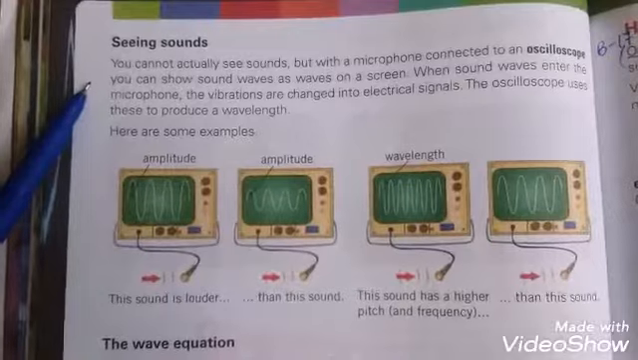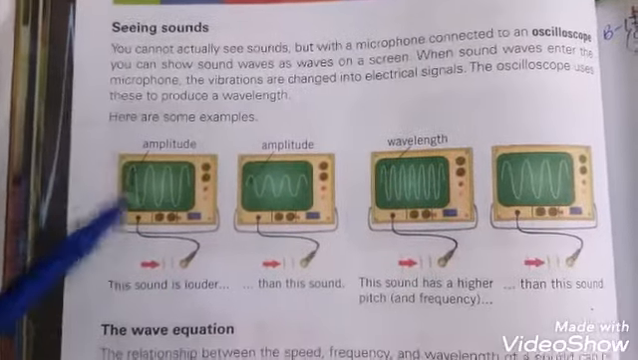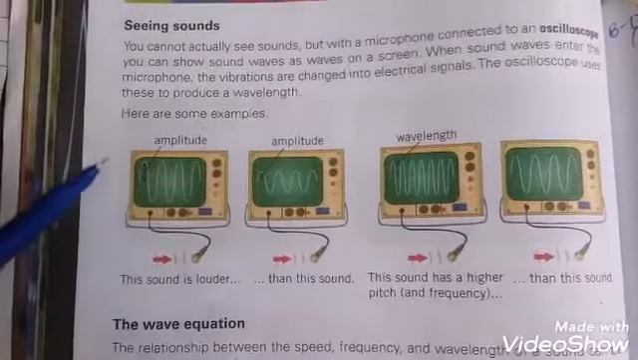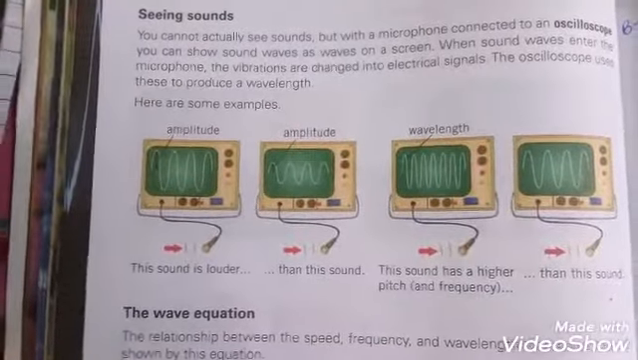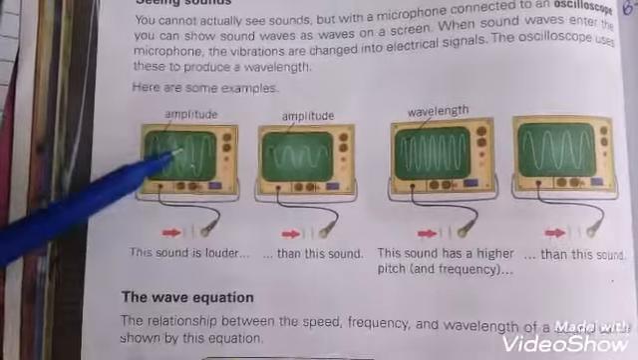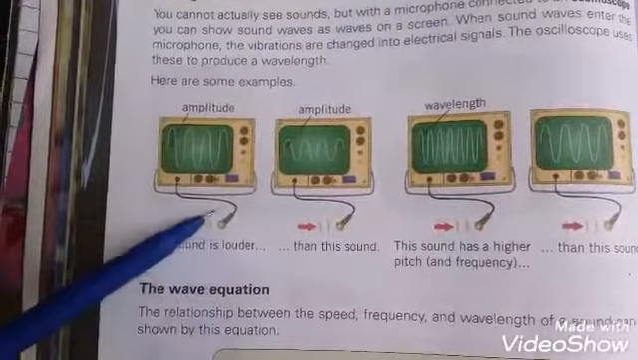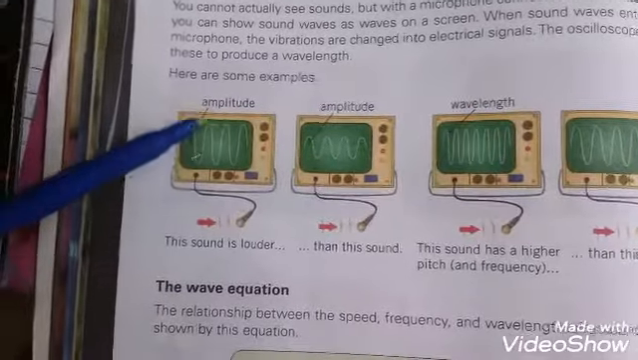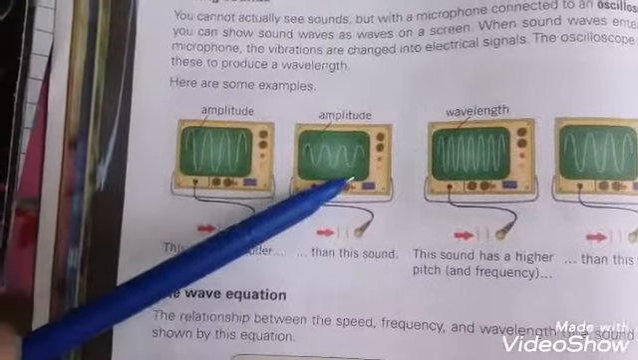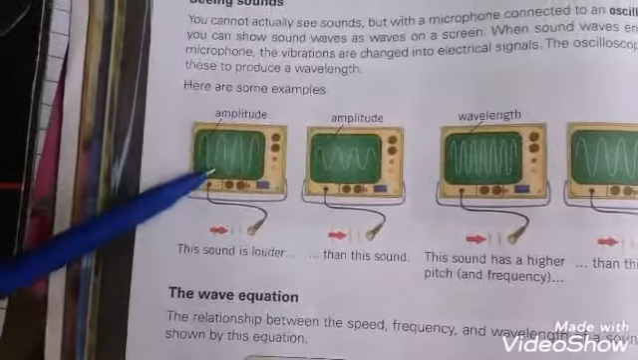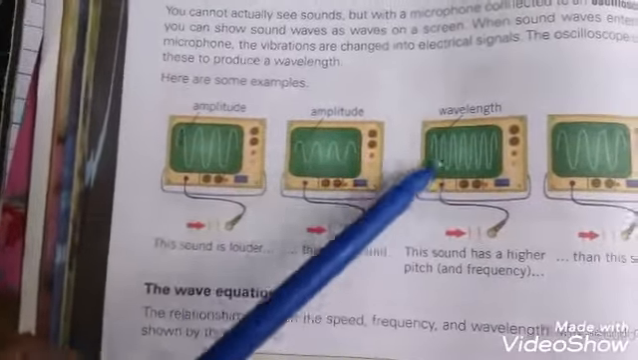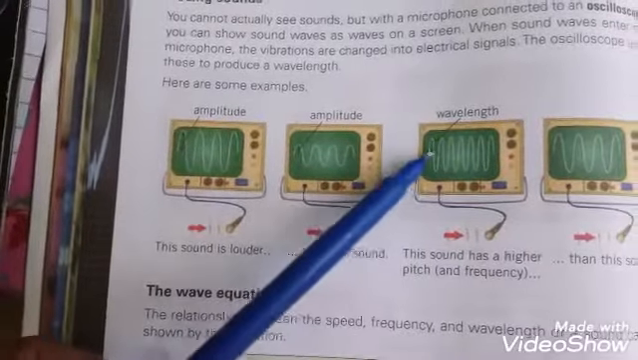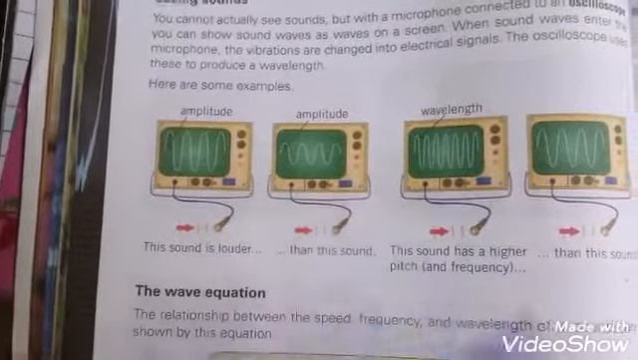Next topic, seeing sounds. How can we see the sounds? With this experiment we can understand how we can see the sounds, as we can connect a microphone with an oscilloscope. You can show sound waves as a wave on a screen. For example, this is the amplitude, and the sound is louder here, then the sound is smaller, so that the amplitude is bigger than this. And wavelength is just from one crest to the other crest. The area between one crest to the other crest is known as wavelength.